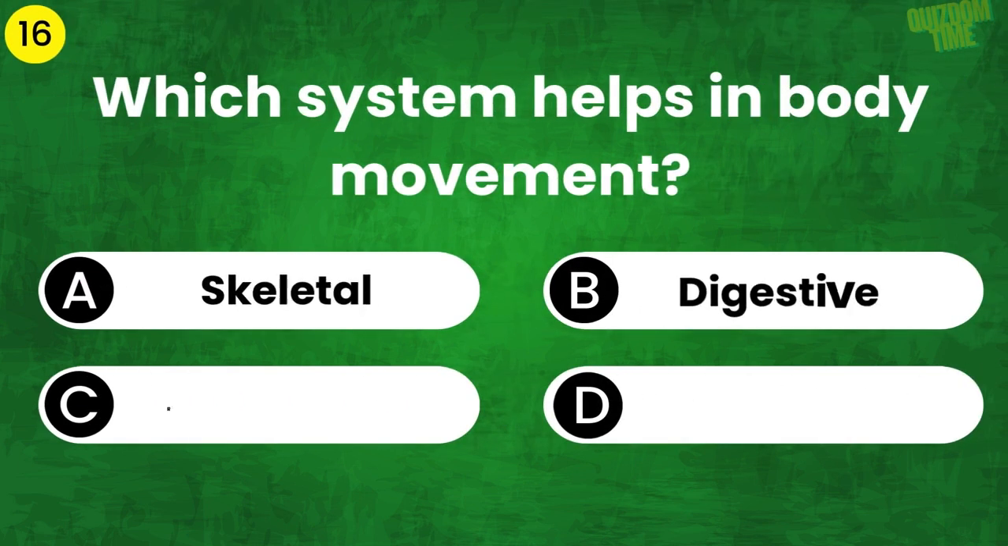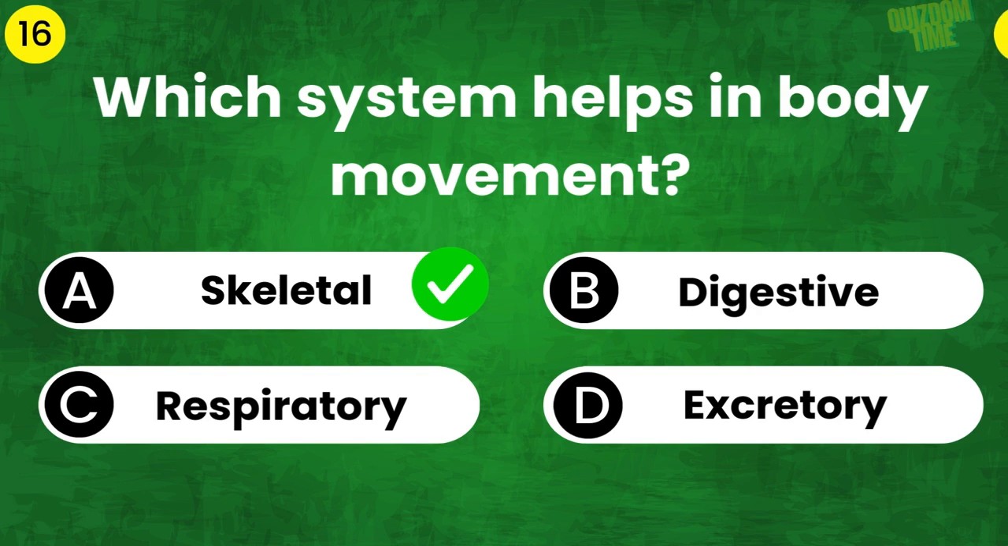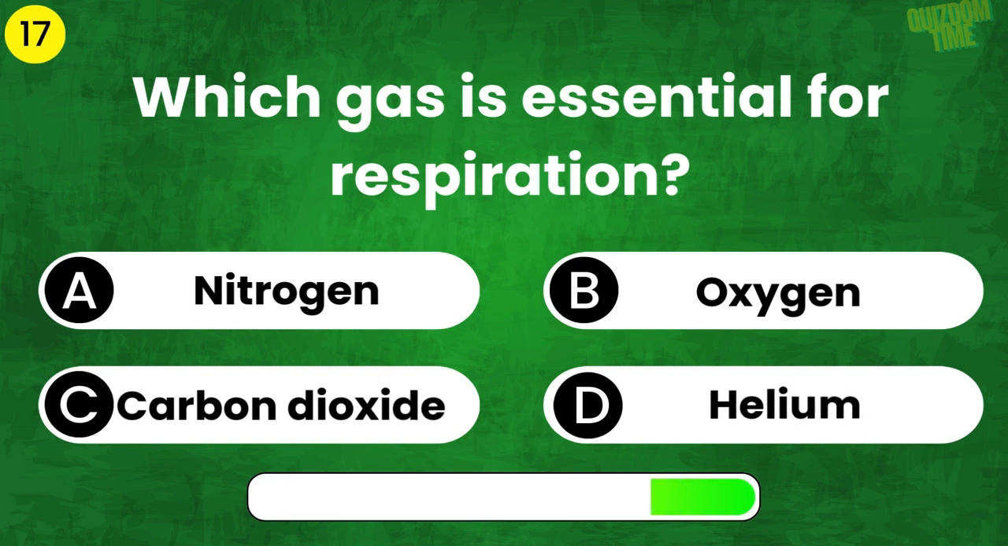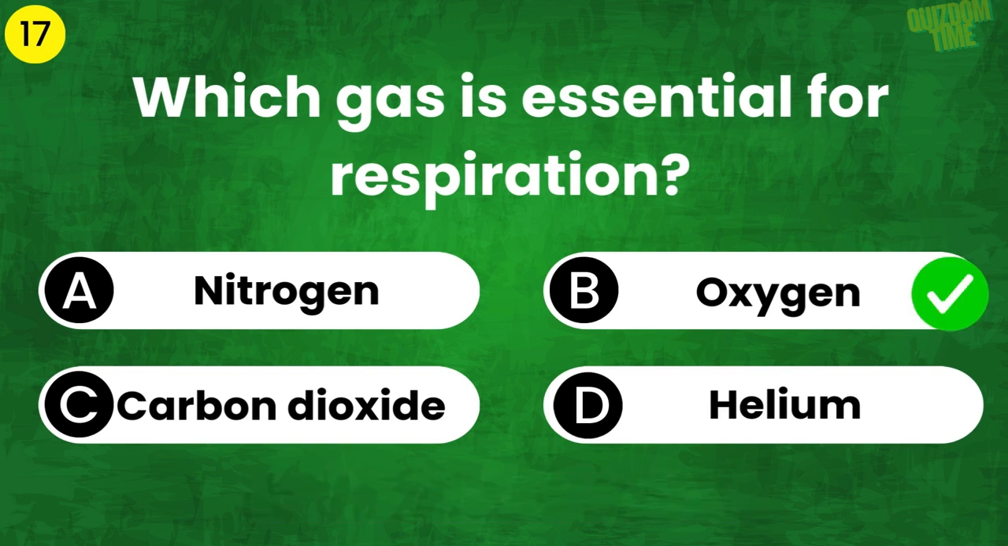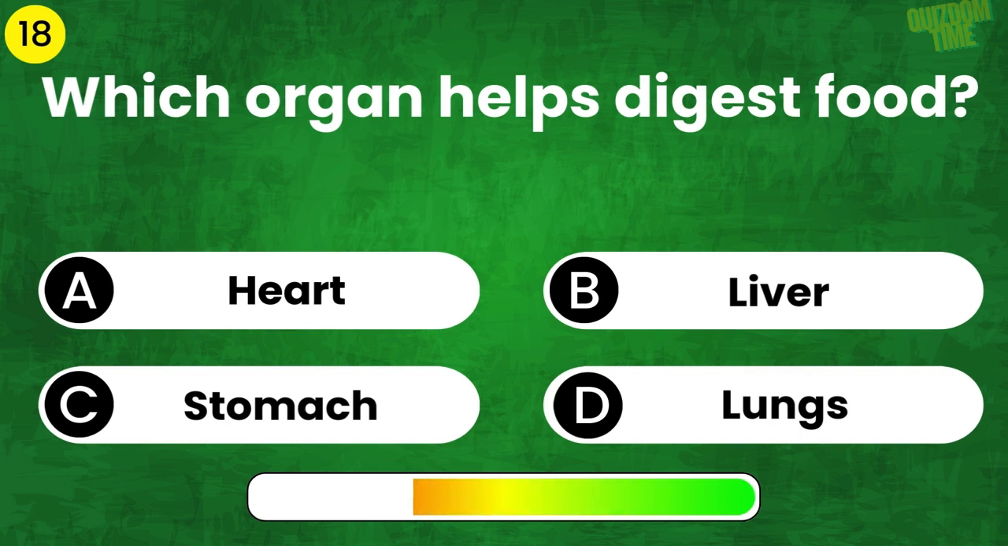Which system helps in body movement? The answer is skeletal. Which gas is essential for respiration? The answer is oxygen. Which organ helps digest food? The answer is stomach.